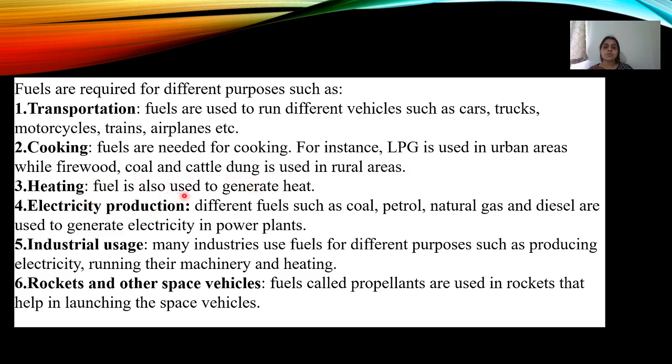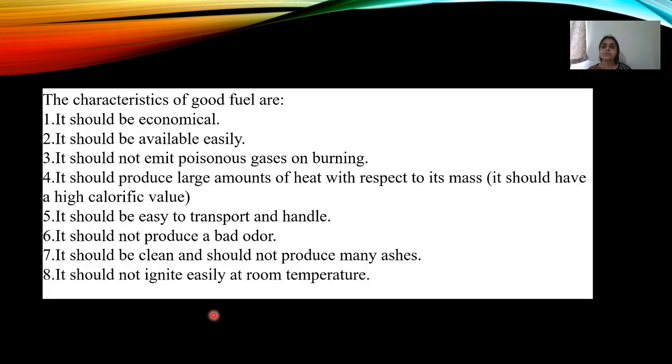Heating: fuel is also used to generate heat. Electricity production: different fuels such as coal, petrol, natural gas, diesel are used to generate electricity in power plants. Industrial usage: many industries use fuels for different purposes such as producing electricity, running their machineries, and for heating. Rockets and other space vehicles: fuels such as propellants are used in rockets, which help in launching space vehicles. These are the different purposes of fuels.